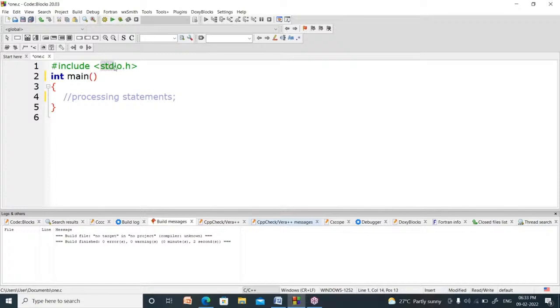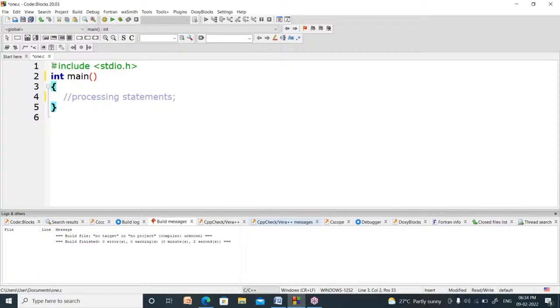Std means standard. IO means input and output. Its name is standard input and output. H means header file. Before using those tools, we have to include this. So stdio.h can be included by using hash include.